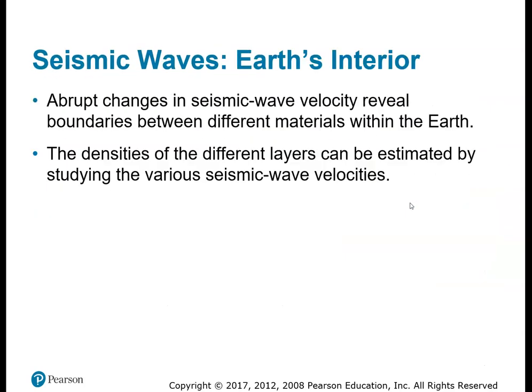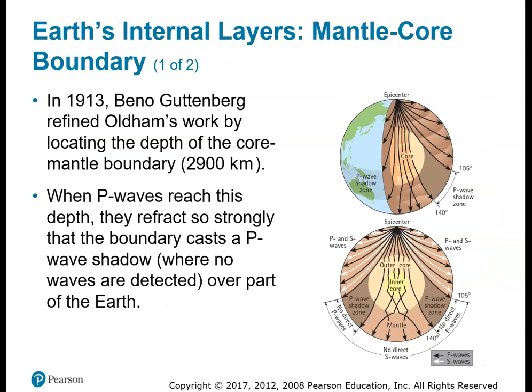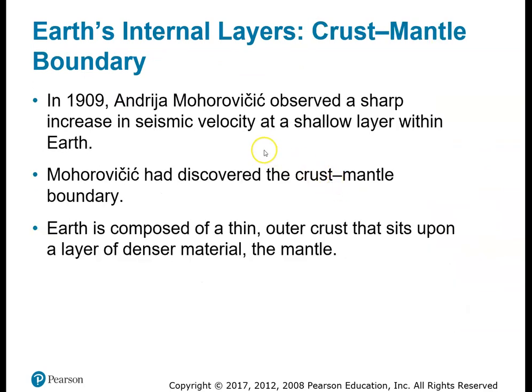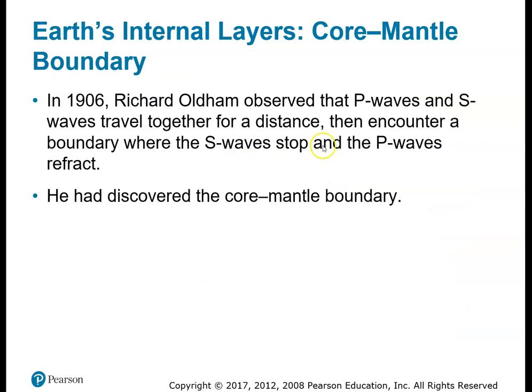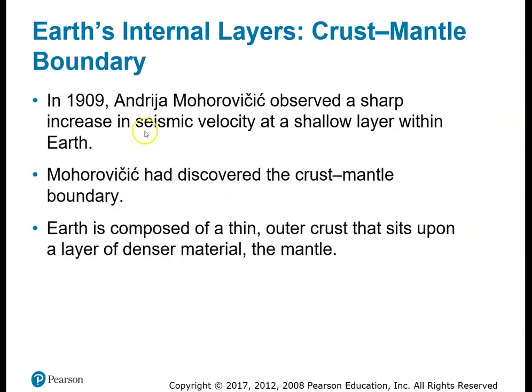All right, so here, let's go back. Sorry, skip through here. Oops, I went a little too far. All right, so that's the next guy. Just generally, we call this boundary the Moho. That's what he observed.